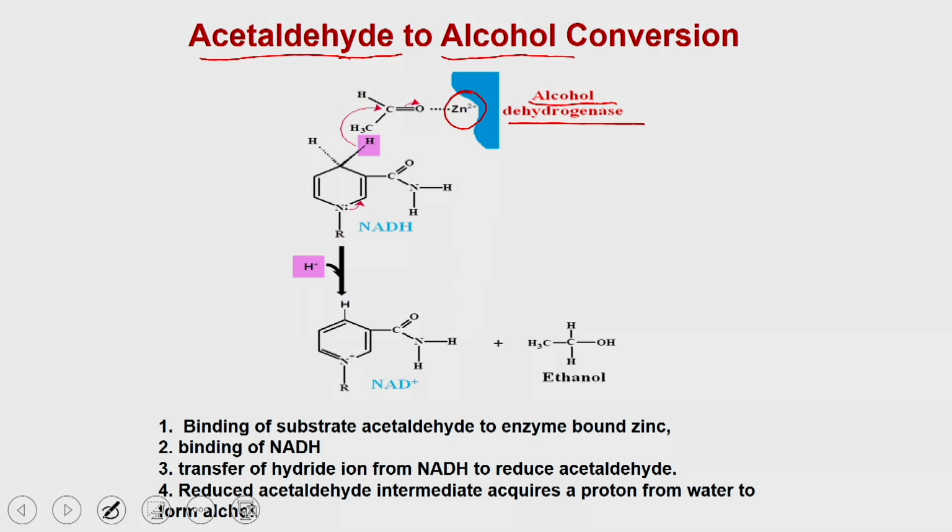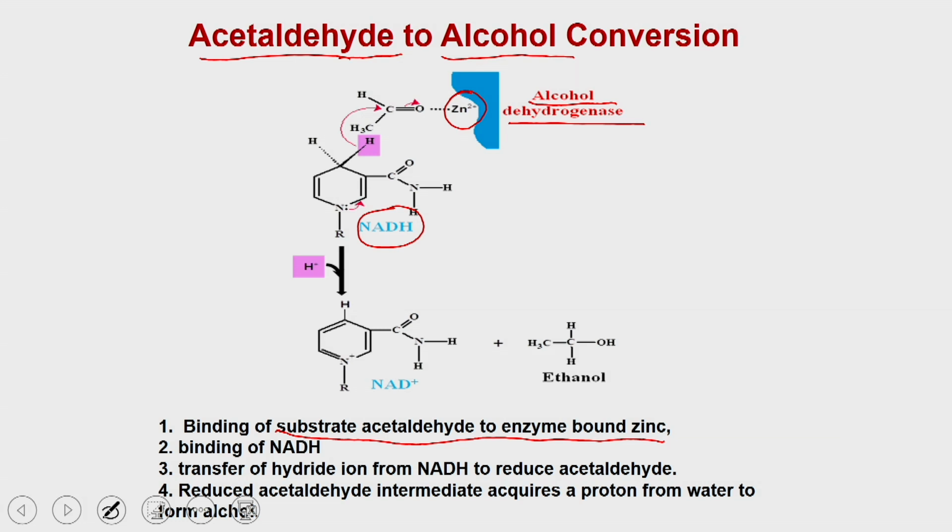So in the first step, the substrate acetaldehyde binds to the enzyme bound zinc with a coordinate bond, and then the NADH also binds to the enzyme in the second step, and then in the third step there is a transfer of hydride ion from the NADH to reduce the